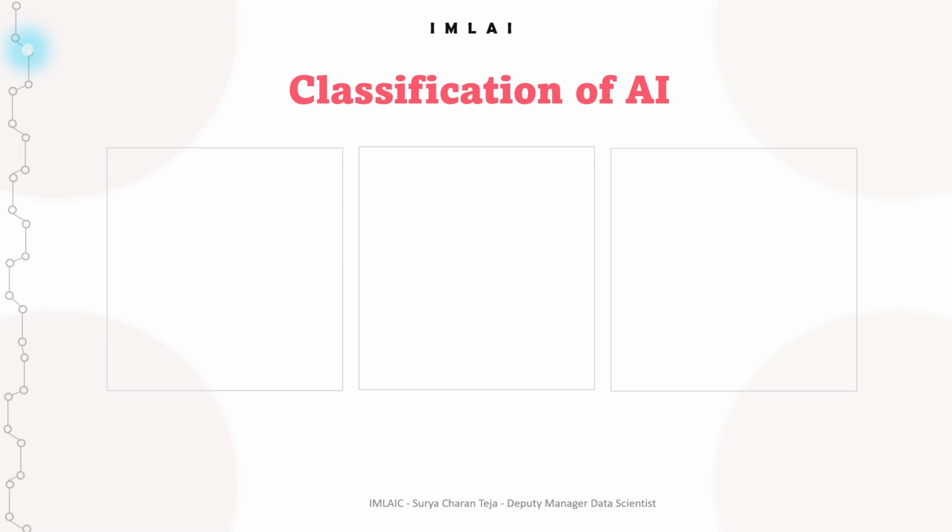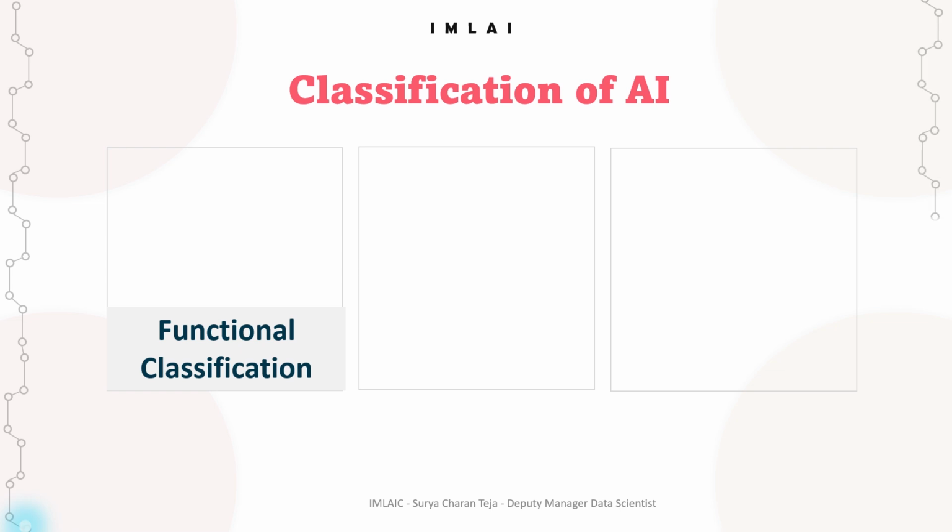Now, if you further want to classify AI into different categories, then normally we do it based on some aspects or functions, which is either functional classification, learning type classification, or application classification. This is based on certain aspects we are classifying. However, when somebody says types of AI, that's clearly weak AI, strong AI, and super AI.